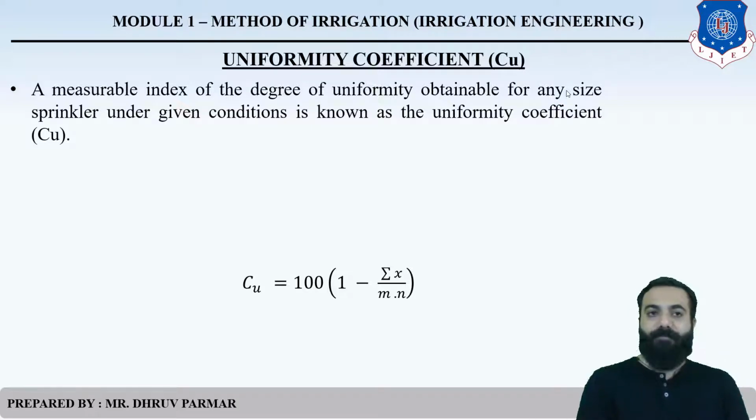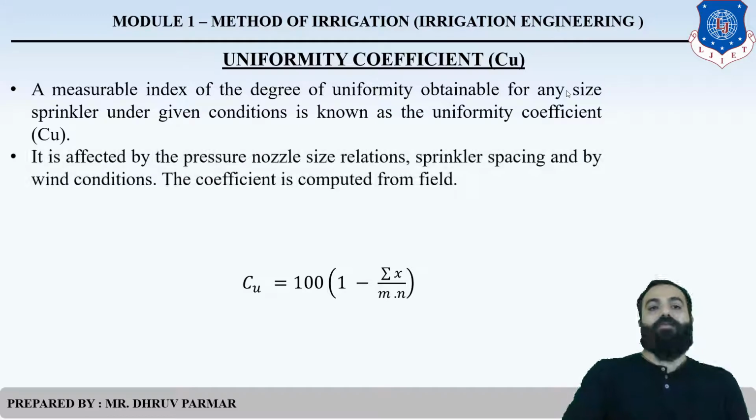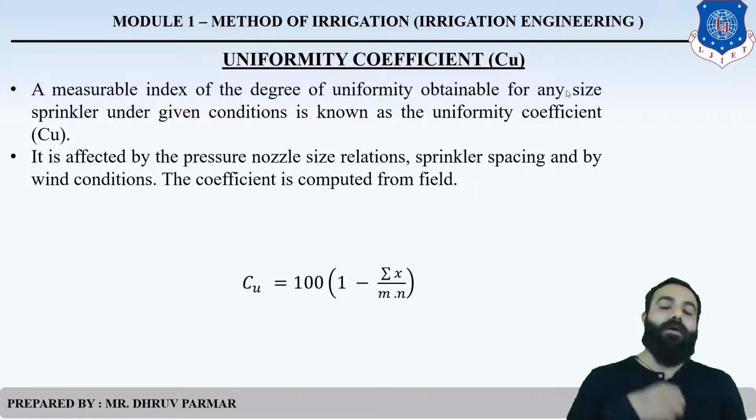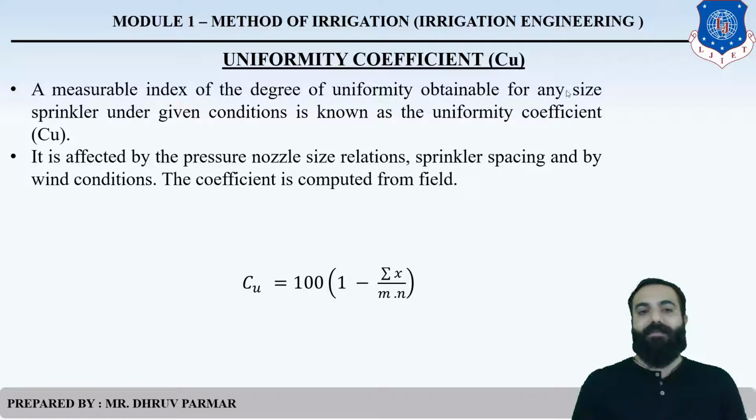Done? It is affected by pressure, nozzle size, sprinkler spacing and wind condition. If the nozzle size is changed, the sprinkler pattern or uniformity will change. If the sprinkler spacing is changed, the uniformity will change.